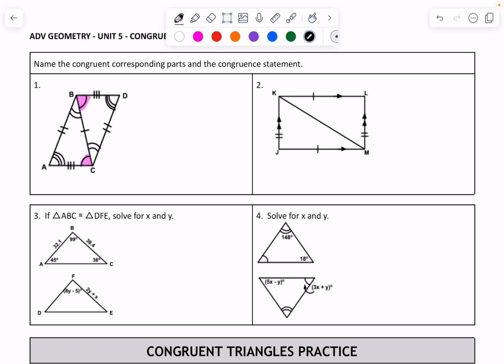So angle C is congruent to angle B. And then we have angle B on the first triangle is congruent to angle C of the second one. And then angle A, which has 3 arcs, is congruent to angle D, which has 3 arcs.